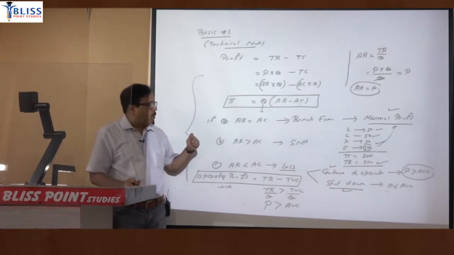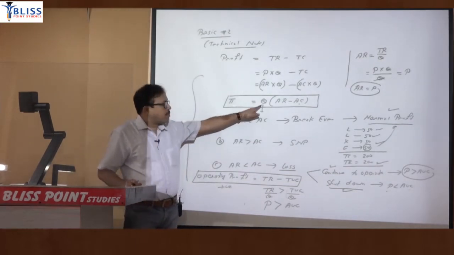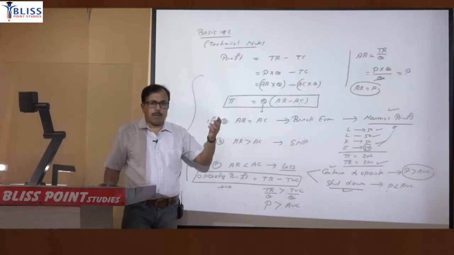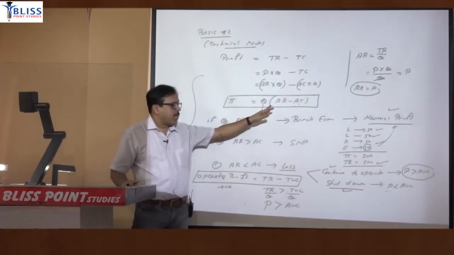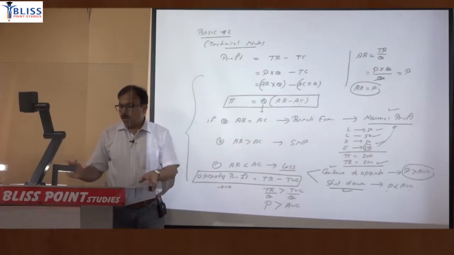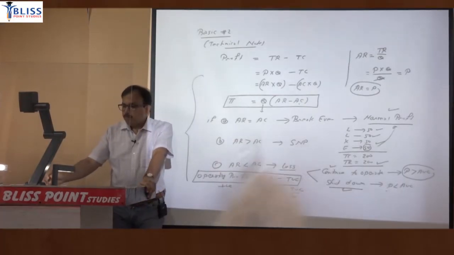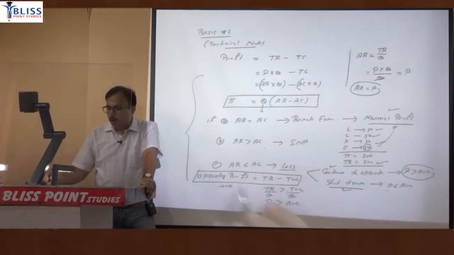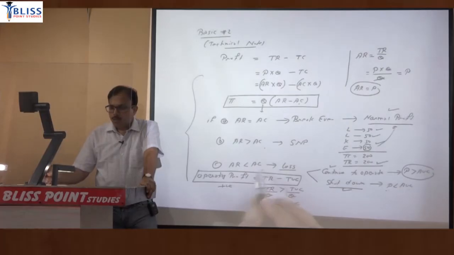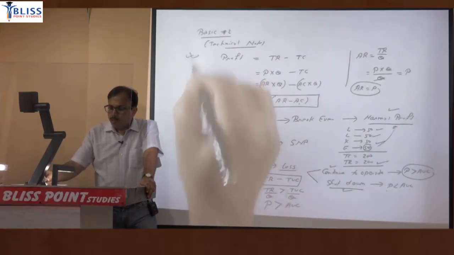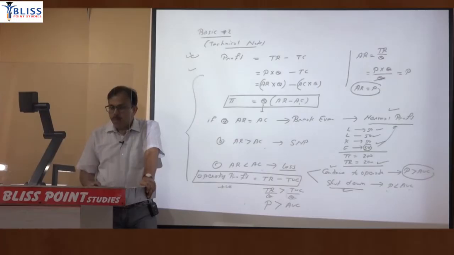And second, when you equate MR to MC, you get profit maximizing Q, but whether there will be profit or loss, that will depend upon AR and AC. And AR could be equal to AC, it could be more than AC, or it could be less than average cost. So this is your second and most important technical note. Now use these two in order to explain the market.